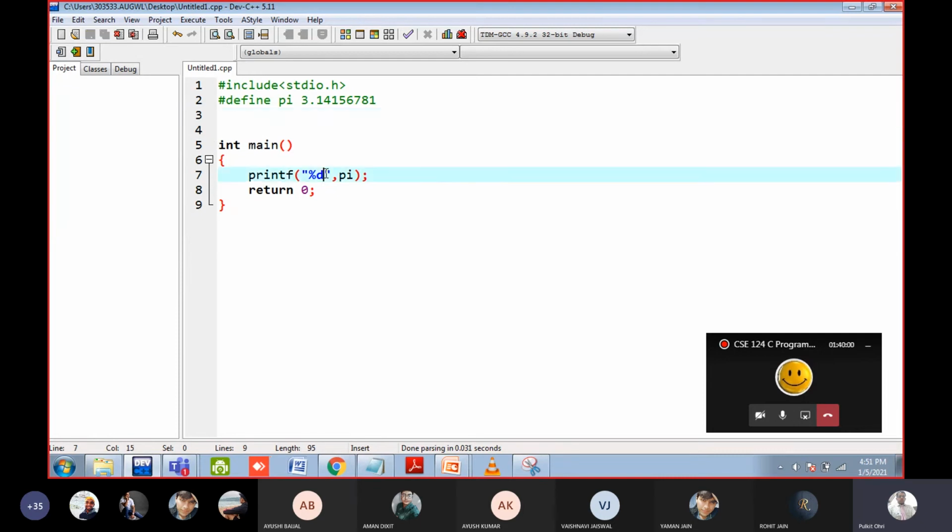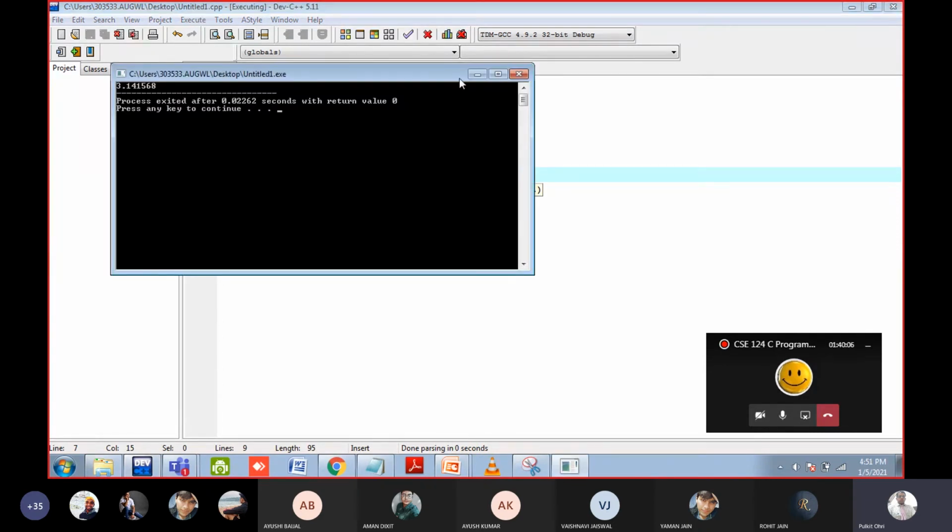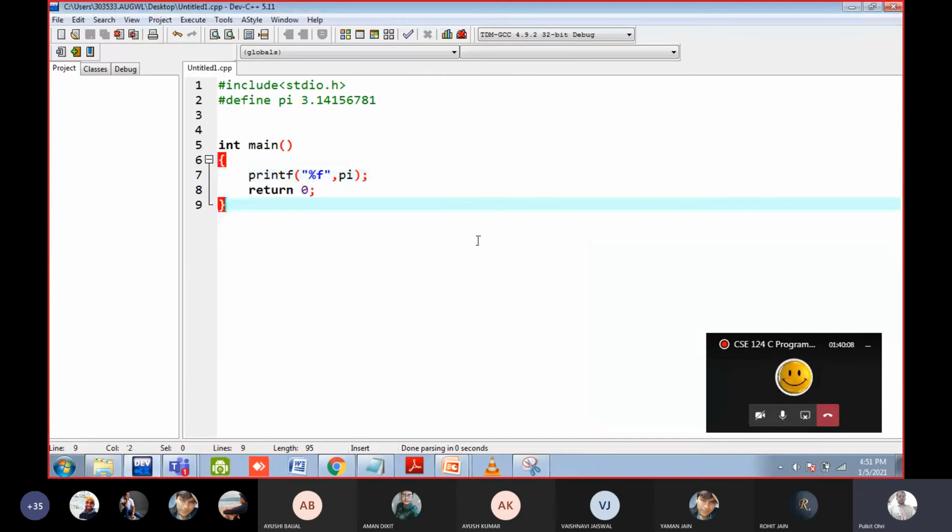We have to use %f, of course. So it has printed the value, yes or no? The same thing we can achieve with the function. But what is the advantage? The advantage is that speed is fast. Why is speed fast? Because here we are not jumping back and forth.